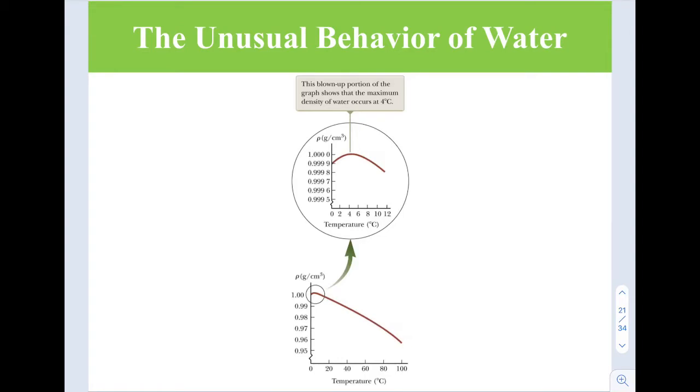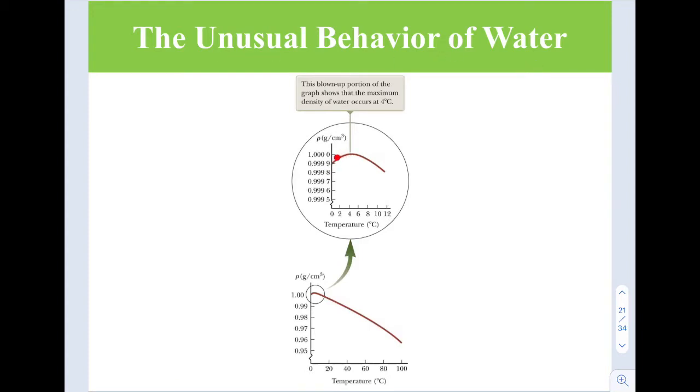So if we zoom in or magnify this part, you see here it is not linear, in comparison to this. So this is the part which is slightly different. That is what we call the unusual behavior of water.